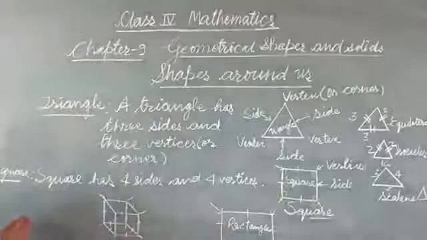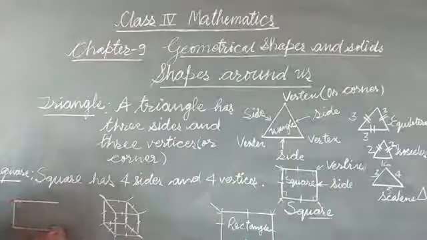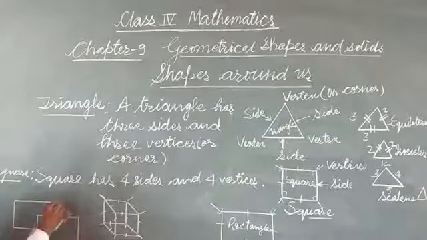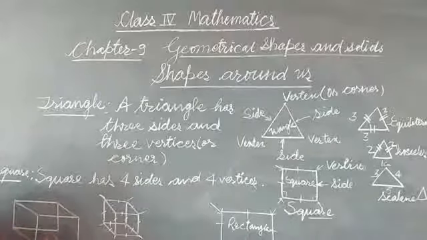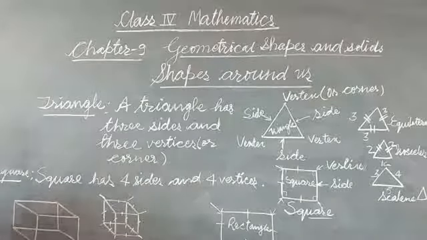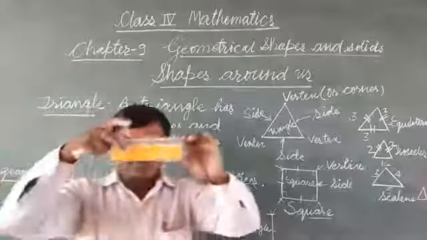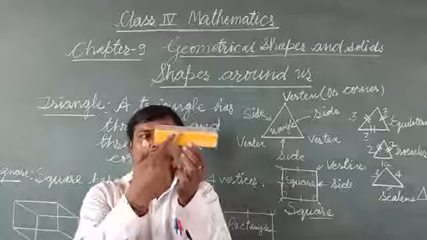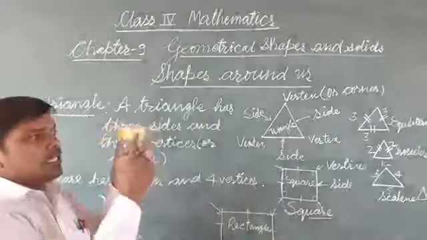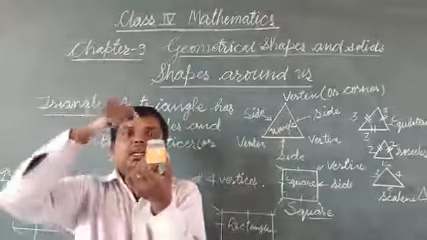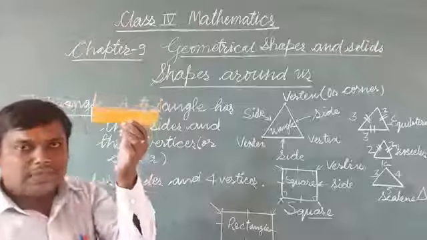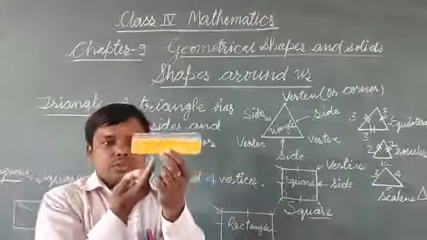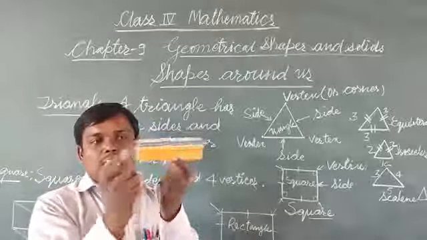See the figure of cuboid? In this case, opposite surfaces are identical to each other. See the example of this one. It is the example of a cuboid. So this surface and this surface are similar. This surface and this surface are similar. Top and bottom, these two surfaces are similar. But total surfaces we have 6. 1, 2, 3, 4, 5, and 6.